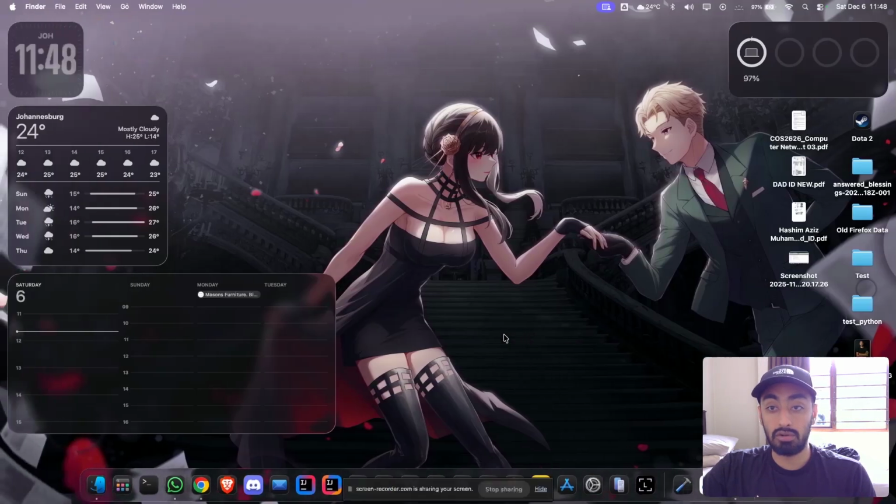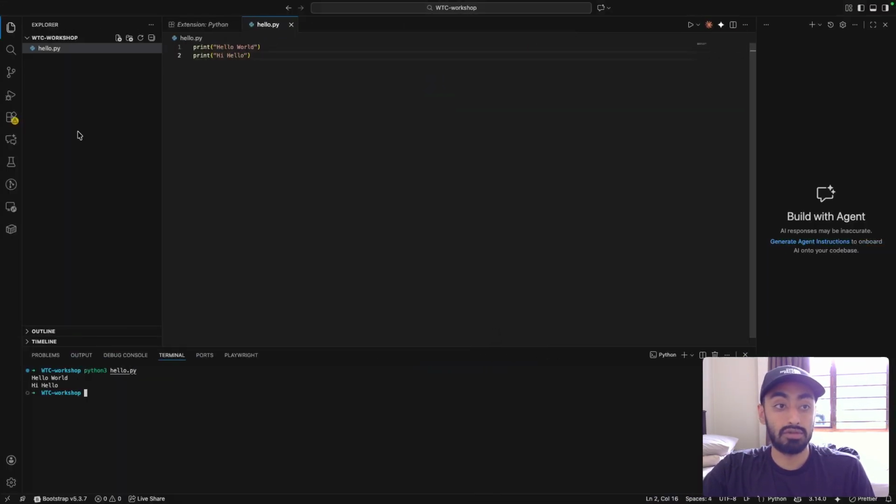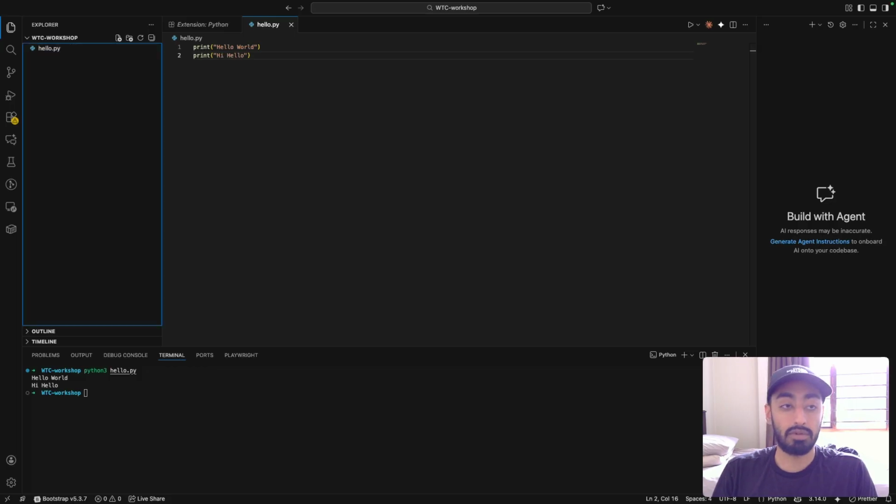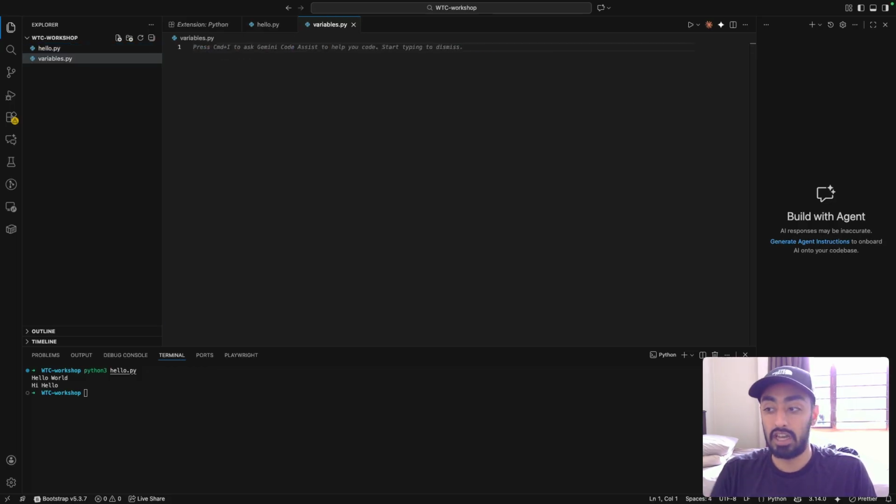So let us go to our IDE and we will actually run this. I'm going to call this variables.py. Don't forget the .py, because that makes sure the file knows that it's a Python file and it's going to run Python code. We create a variable by giving it a name and assigning it a value using the equal sign.